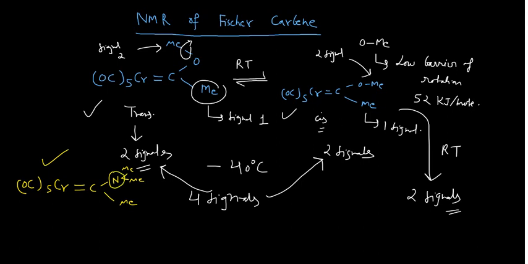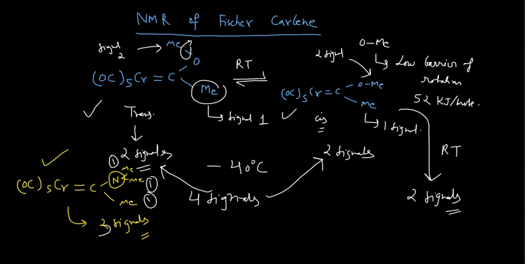With this nitrogen-containing Fischer carbene, will the effect be the same as we studied for the oxygen heteroatom Fischer carbene? You might say 2 signals, but it should actually have 3. Why 3? This is one methyl, another methyl attached here, and another, so a total of 3 signals.